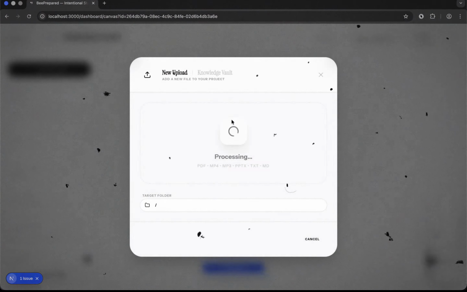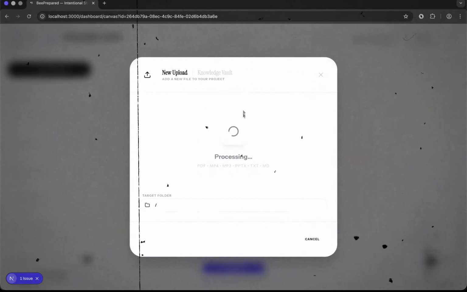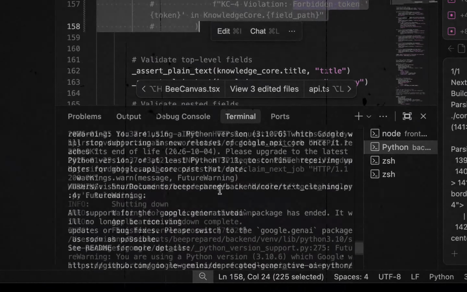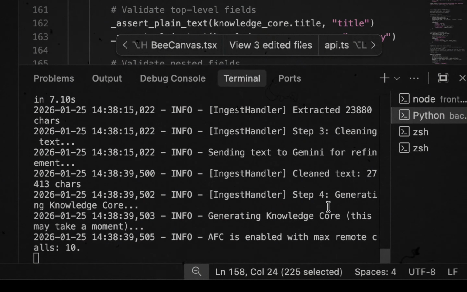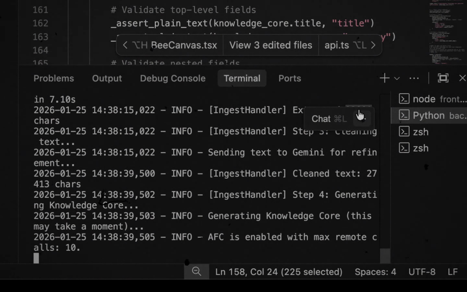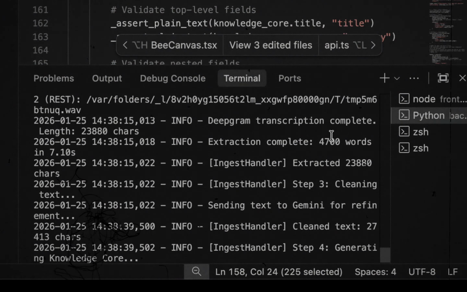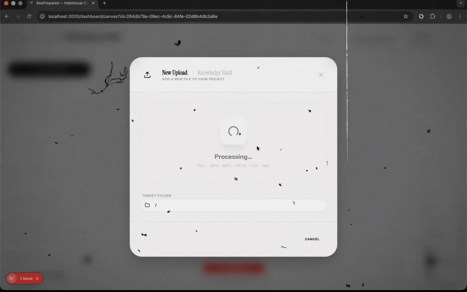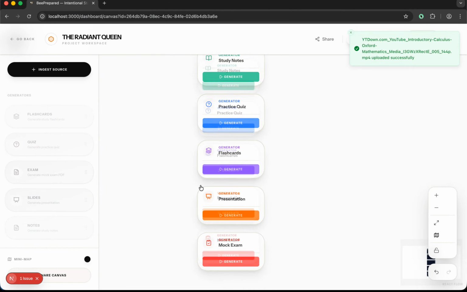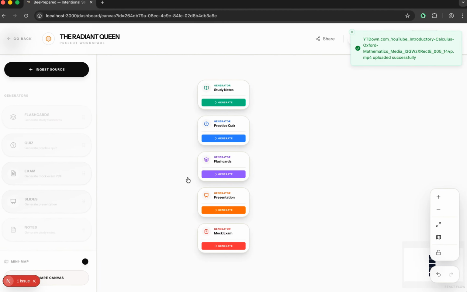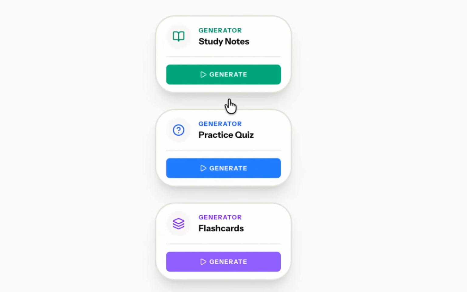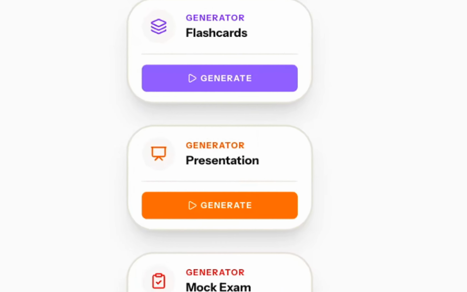While we're waiting for the process, we're checking the audio extraction. If we go to the terminal, we can see that we're generating the knowledge core, as we were talking about earlier. We have a huge amount of text here, by the way, like 23,000 characters and 4,700 words. It's processing the video, and the actual text has been processed as we needed. So we're now able to generate our study notes, our practice quiz, our flashcards, presentation, and a mock exam.